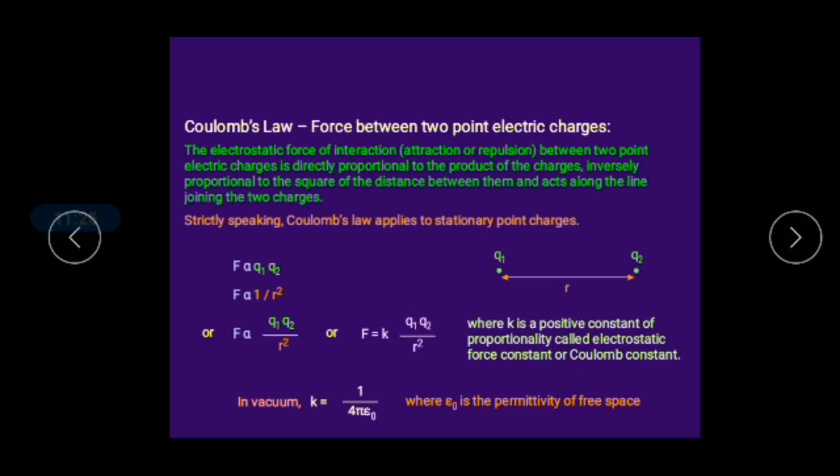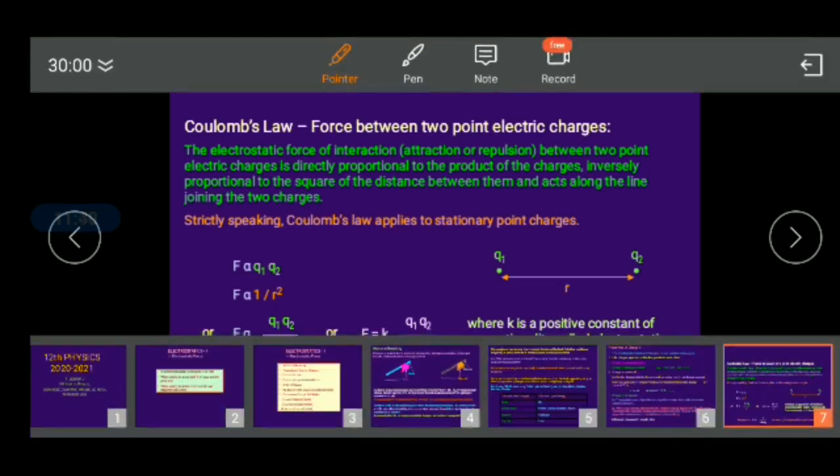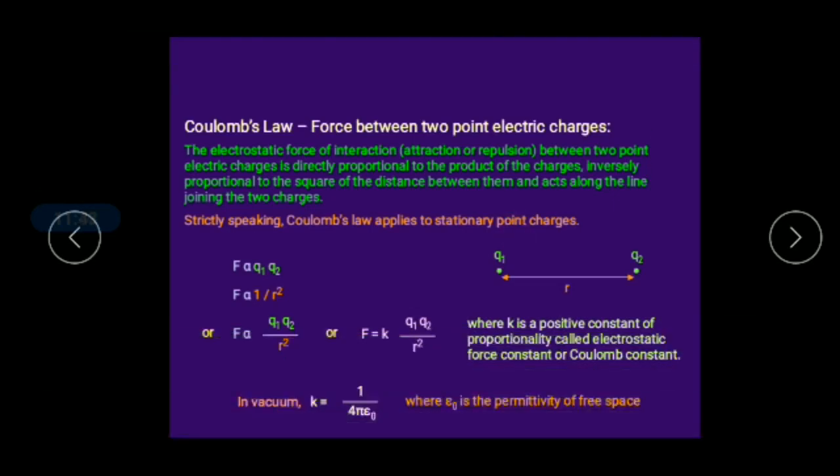There the proportionality constant is different, but here now we are seeing it in vacuum, right. In vacuum, the positive constant k equals 1 by 4 pi epsilon naught, right. This symbol is called epsilon naught.